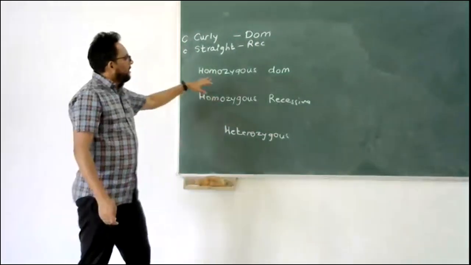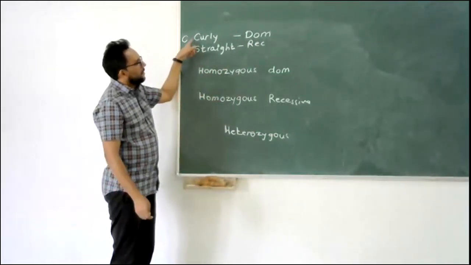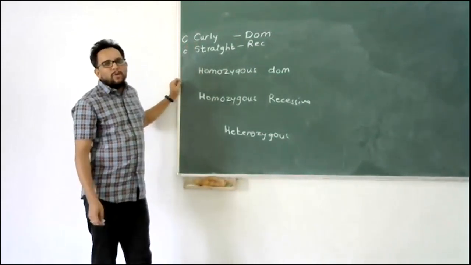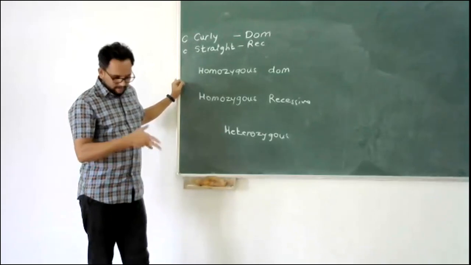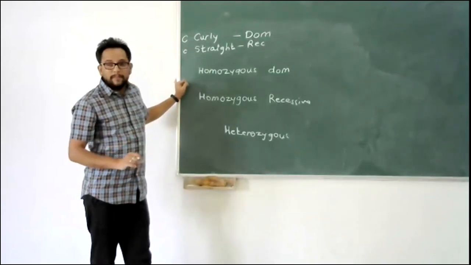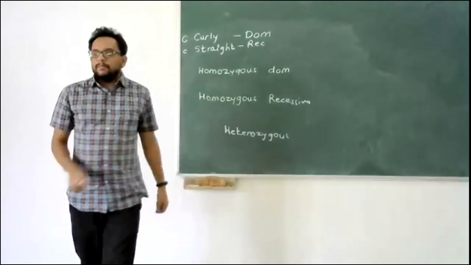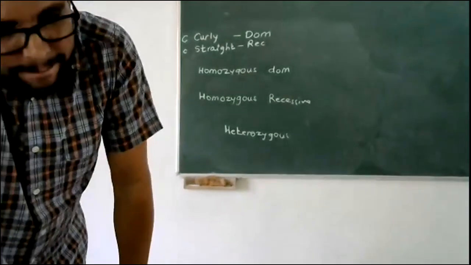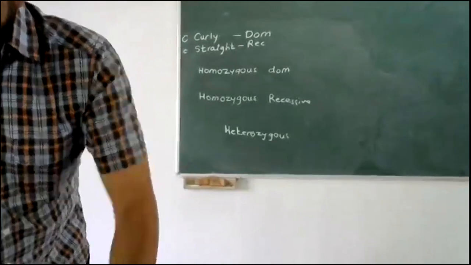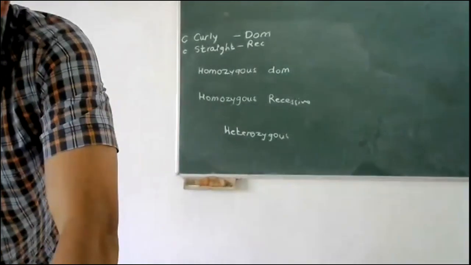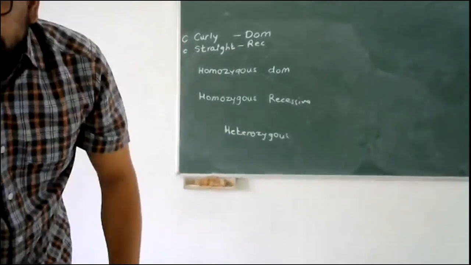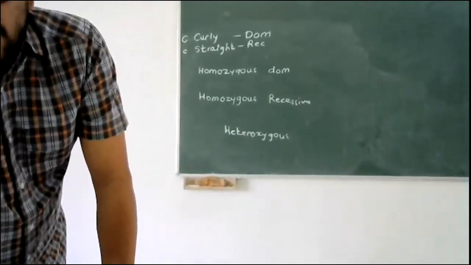can someone tell me what will be the homozygous dominant for this? What will be homozygous dominant? What do you think? Who can say it?